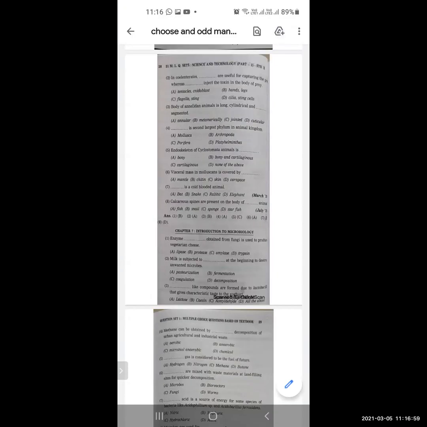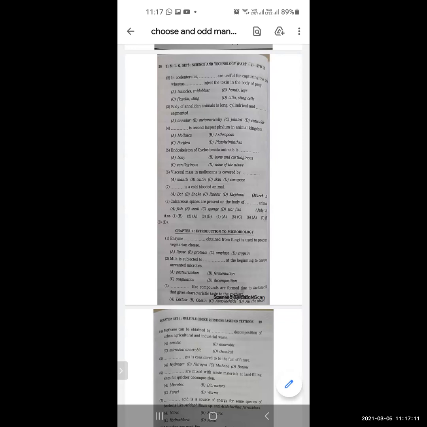So let's move to the next lesson, that is introduction to microbiology. Now, enzyme dash obtained from fungi is used to produce vegetarian cheese.